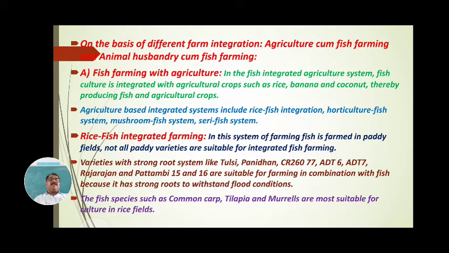Integrated way means that when fish farming is done together with agriculture, or fish farming together with animal husbandry, then it is called integrated fish culture on the basis of different farm integration. One is agriculture cum fish farming, and the second is animal husbandry cum fish farming. Fish farming with agriculture is also called integrated culture. First, fish farming with agriculture, the fish integrated agriculture.